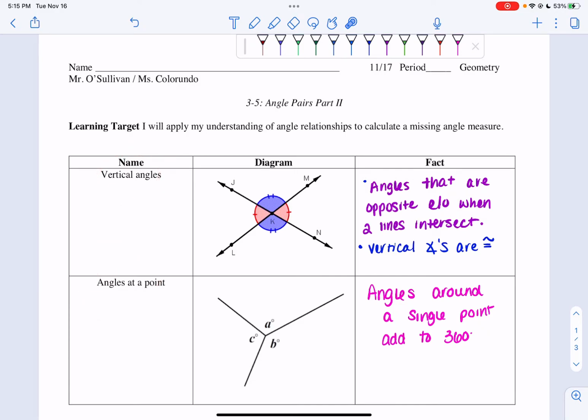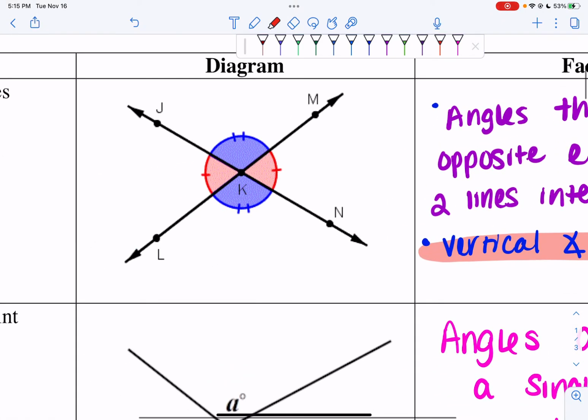So in vertical angles, our fact is they are angles that are opposite each other when two lines intersect, and the big idea is that vertical angles are congruent to each other. So if I look at this visual, I'm going to use numbering instead of letters. I'm going to put a 1 here, a 2 here, a 3 here, and a 4 here. I can say that angle 1 and angle 2 are vertical to each other because they are directly across from each other when my two lines intersect. Because of that, I can say angle 1 is congruent to angle 2.